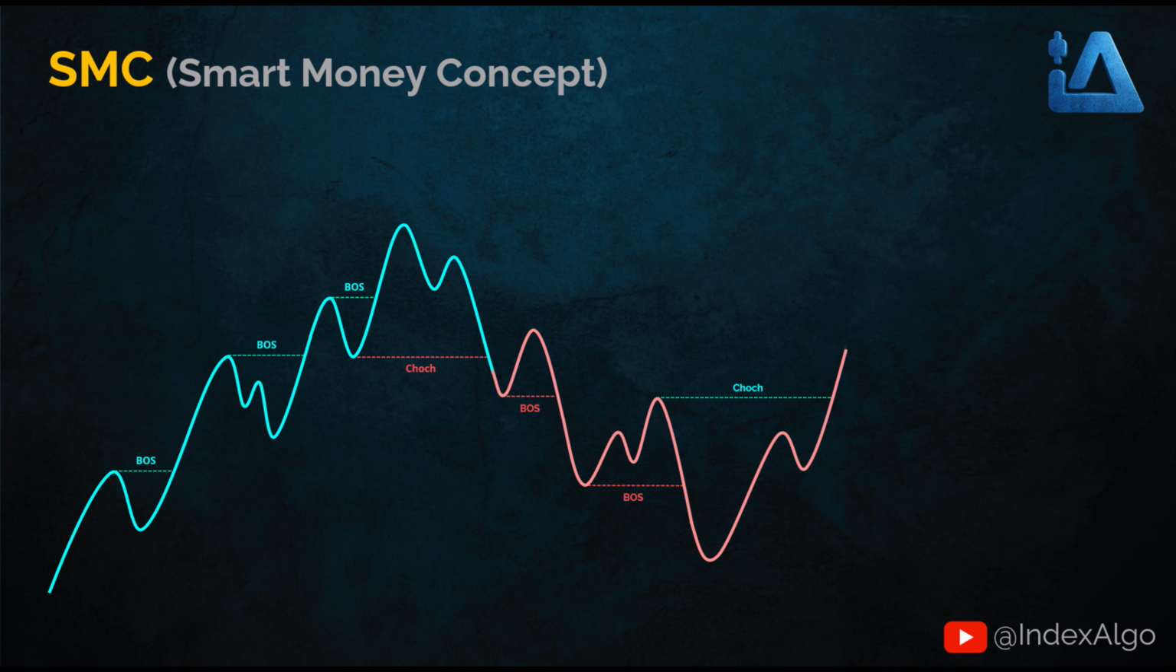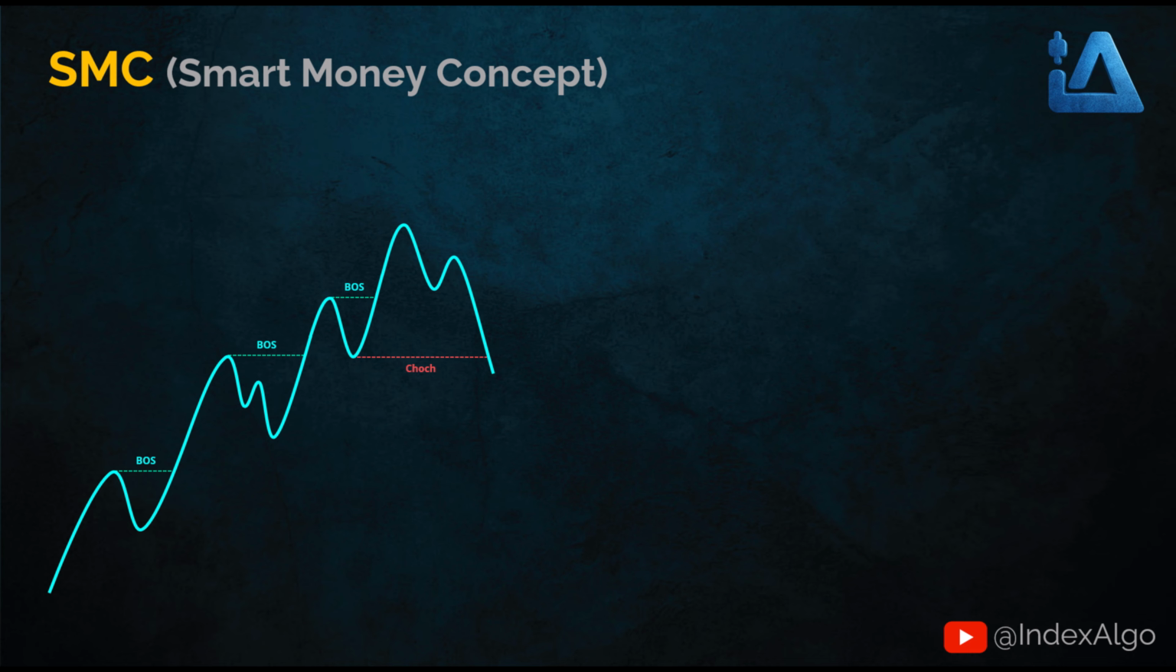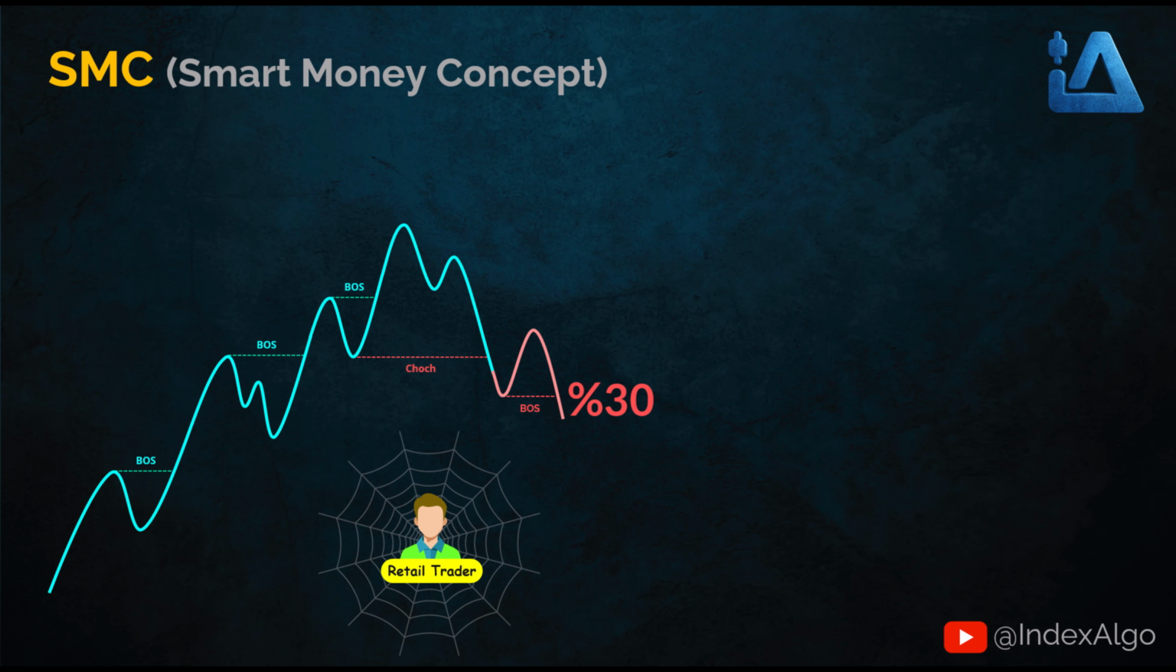Now let's go back to the point where the change of character happened and we said the trend had turned bearish. Here's the big question. How likely is it, really, that once this low gets broken and a change of character forms, the market actually turns bearish and price starts dropping?